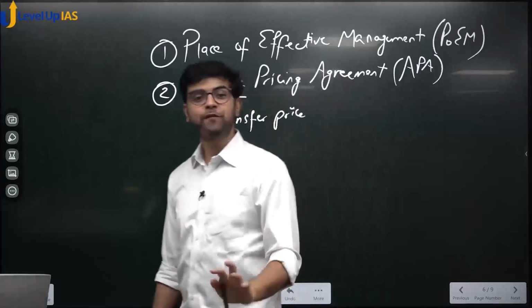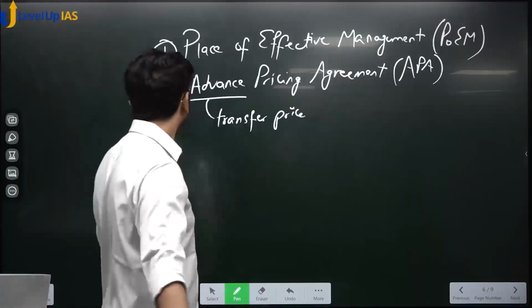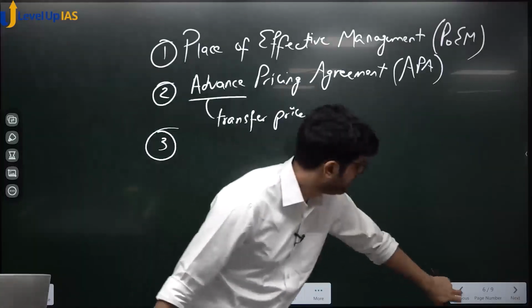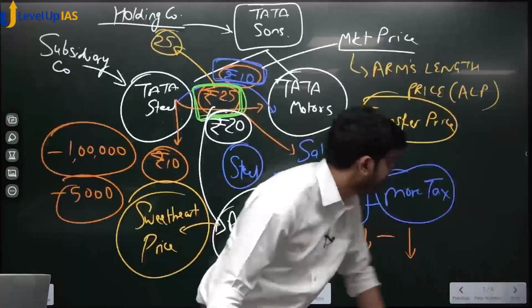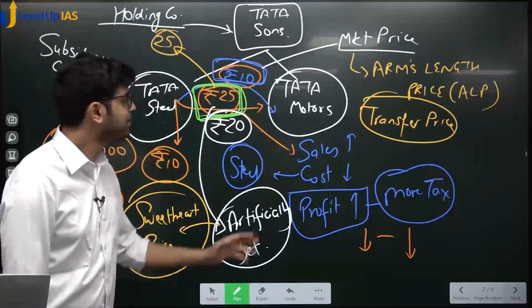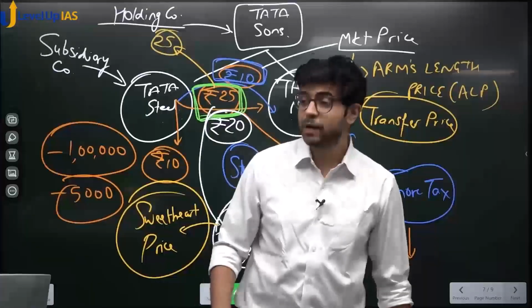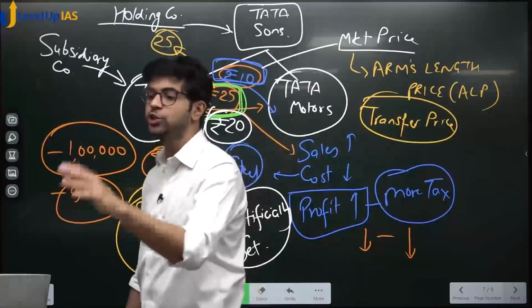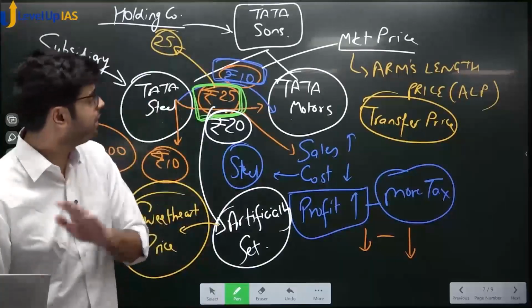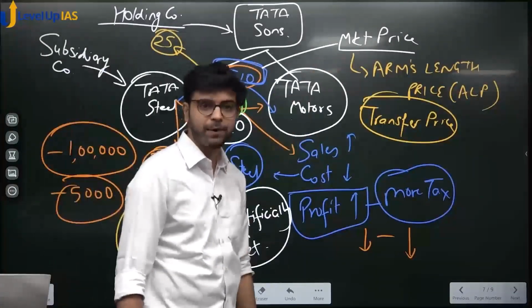Transfer price is agreed beforehand, which is known as advance pricing agreement. Now pay attention, one related concept I will tell, and then I will give you time to just digest it. Now this might be fraudulent. This might be carried out with the sole intention of avoidance of tax. This transfer price is actually a sweetheart price and not an arm's length price, right?